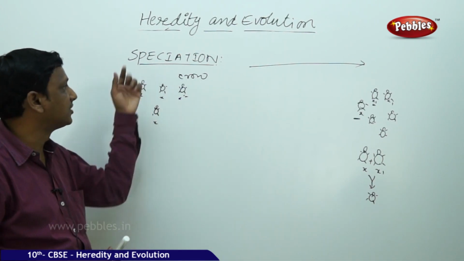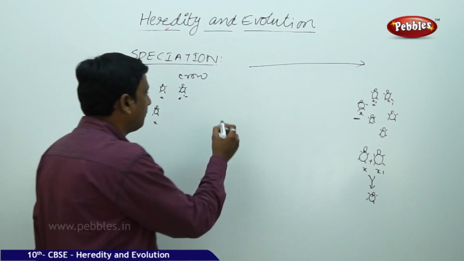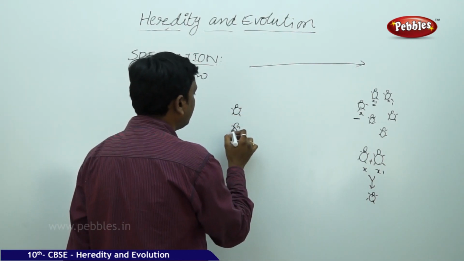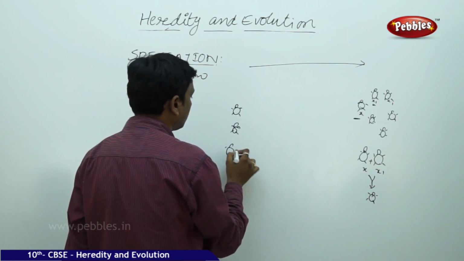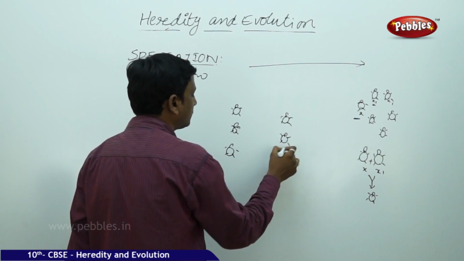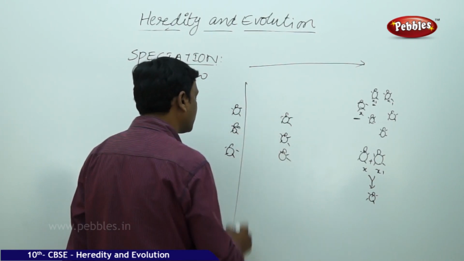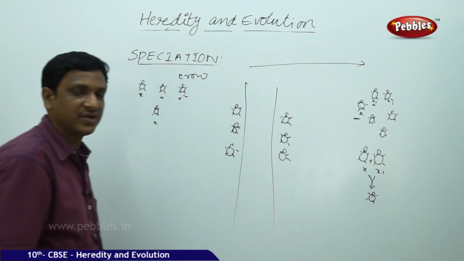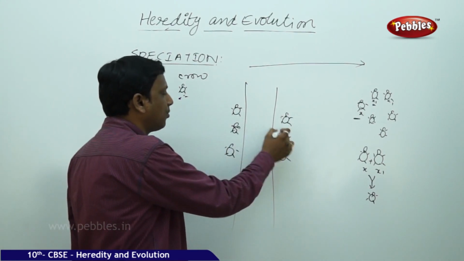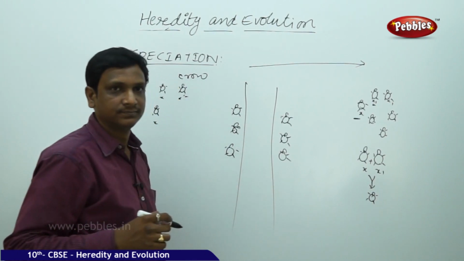This is called speciation. Say for example, there are two groups of beetles. Here one group, here one group, two groups. These two groups are separated by a big stream or river. So there is no possibility of these beetles going here, or these beetles going here.